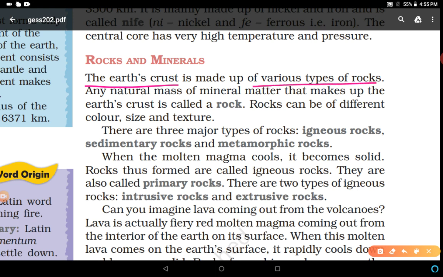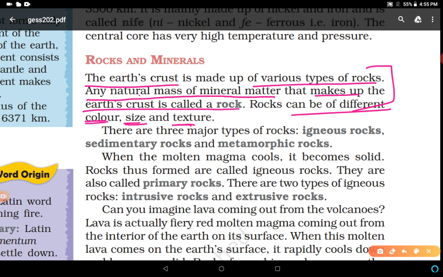Any natural mass of mineral matter that makes up the earth's crust is called rock. So what is a rock? This is the definition of rock. Any natural mass of mineral matter that makes up the earth's crust is called a rock. Rocks can be of different color, size, and texture. This is the main feature, that these are found in various colors, sizes and textures. So you have to remember this.